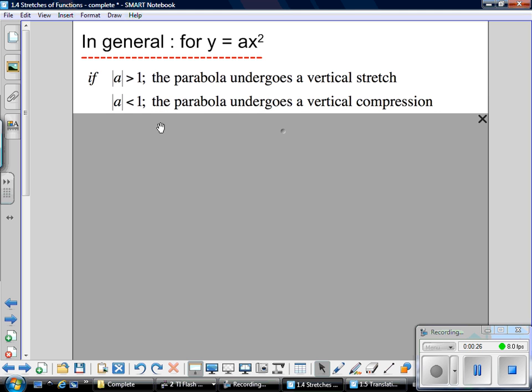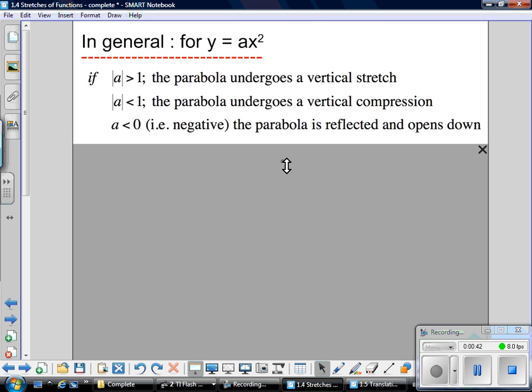Okay? If the absolute value is less than 1, so in other words, it's a decimal, and if you notice, I don't include the 0 because that makes it a horizontal line, the parabola undergoes a vertical compression. Okay, and finally, if a is negative, so in other words, if it's less than 0, we know that the parabola is reflected down. Okay, so in other words, it opens down.